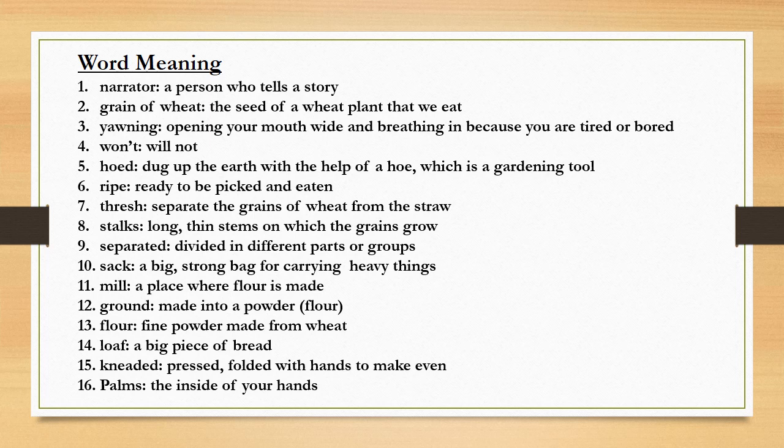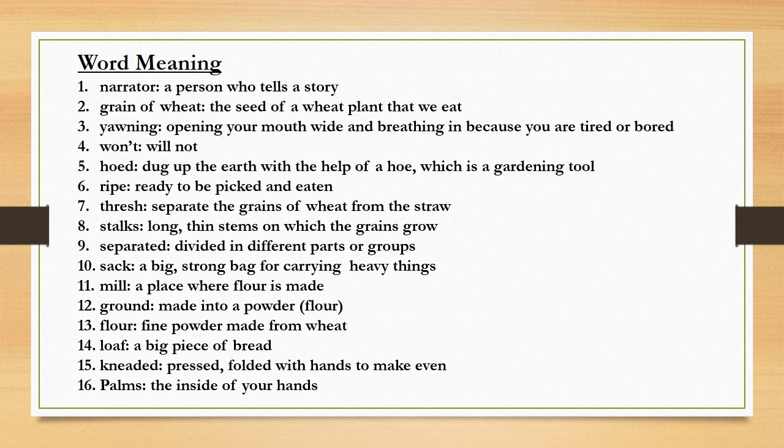Next, number 9 word is separated. Separated means divided in different parts or group. Next, number 10, sack. Sack means a big, strong bag for carrying heavy things.